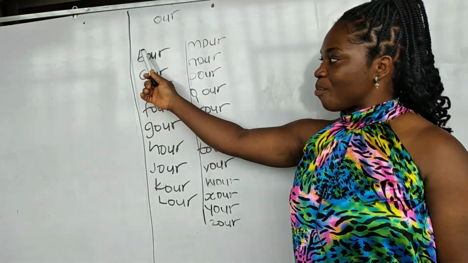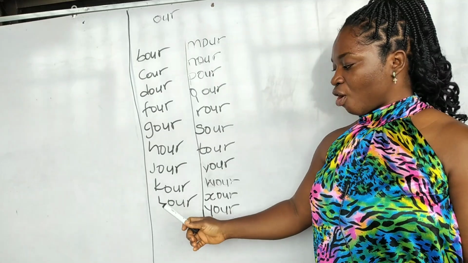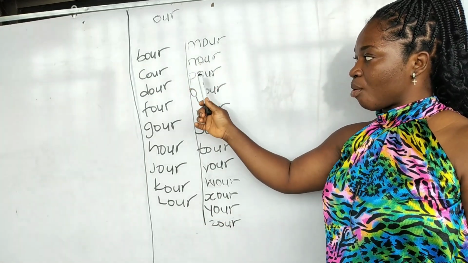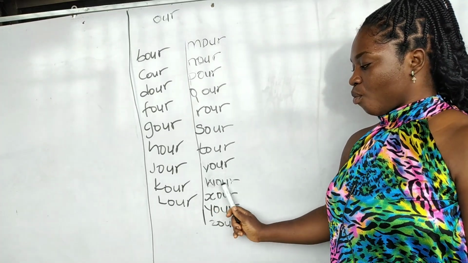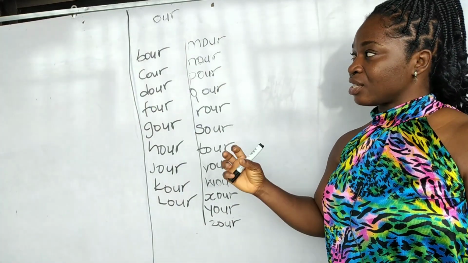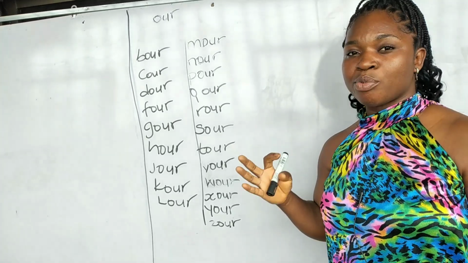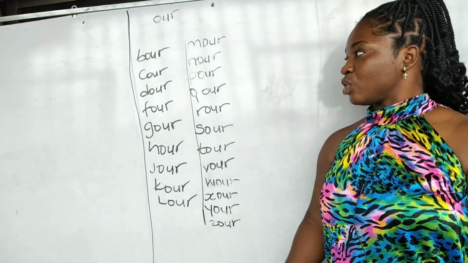So we have ba, ka, da, fa, ga, ha, ja, ka, la, ma, na, pa, hwa, ra, sa, ta, va, wa, so, yo, zo. Remember, the essence of we doing this is for us to be able to pronounce an organized sound. Okay, so let's go.